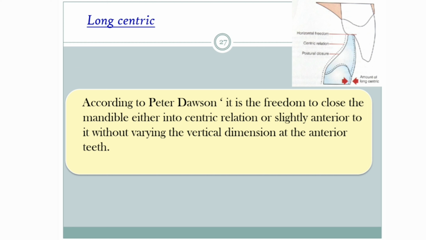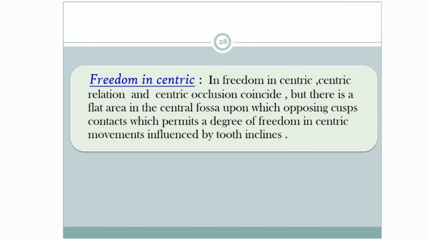Then according to Peter Dawson, it is the freedom to close the mandible either into centric relation or slightly anterior to it without varying the vertical dimension at the anterior teeth. Then another term is freedom in centric. What is freedom in centric? In freedom in centric, centric relation and centric occlusion coincide, but there is a flat area in the central fossa upon which opposing cusps contact, which permits a degree of freedom in centric movements influenced by the tooth inclines.